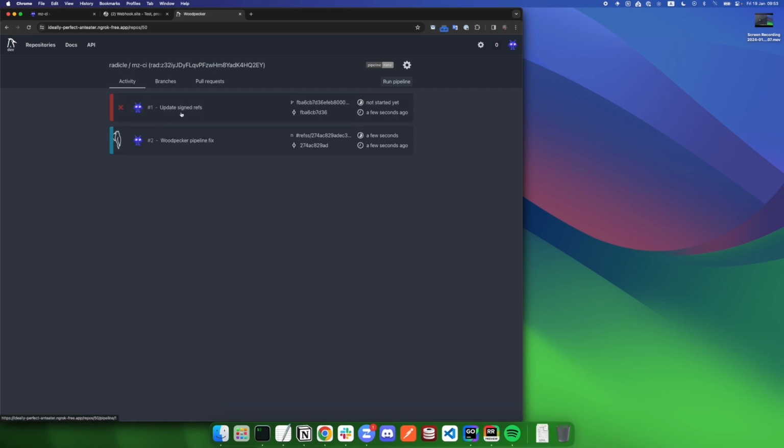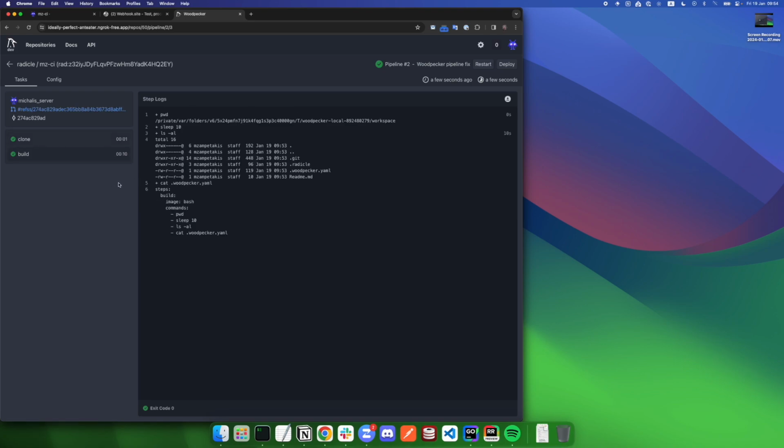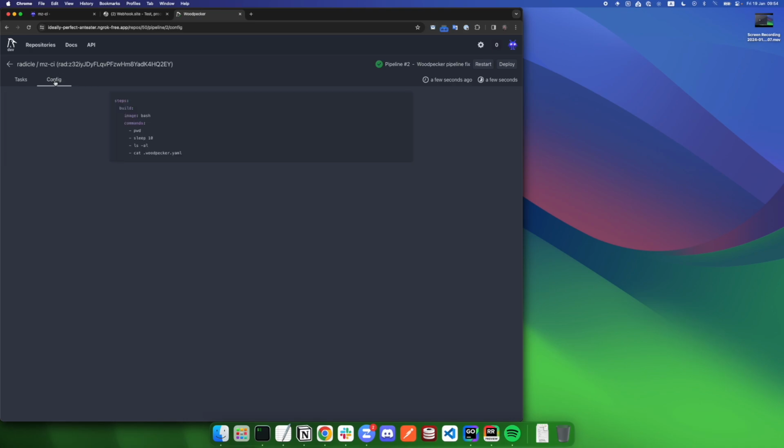One is for the update signed refs, which fails. We can exclude it through the broker, the Radicle broker. And as for the patch we have opened, there is a pipeline here that ran. It was successful. This is the pipeline. Here is the configuration of the pipeline.